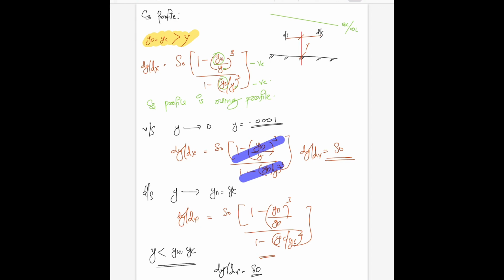So we can say C3 profile is a rising profile with upstream and downstream sides horizontal, very much similar to the C1 profile. The angle over here will be S0. Here also it will be S0, the bed slope.